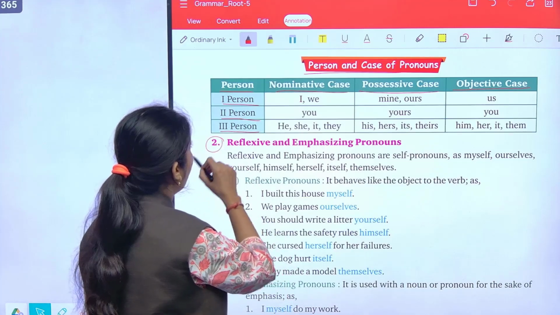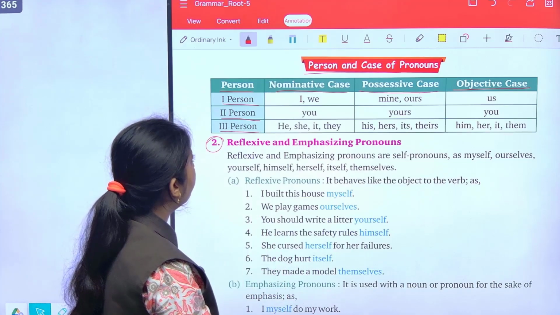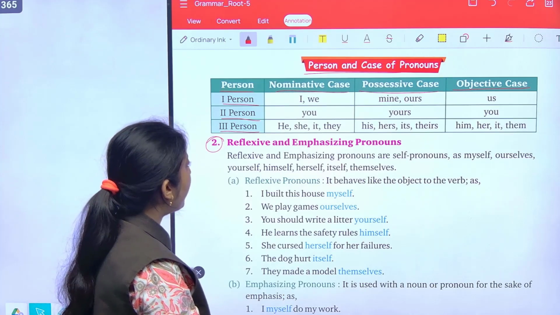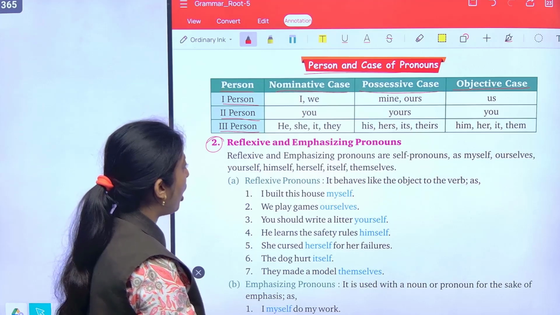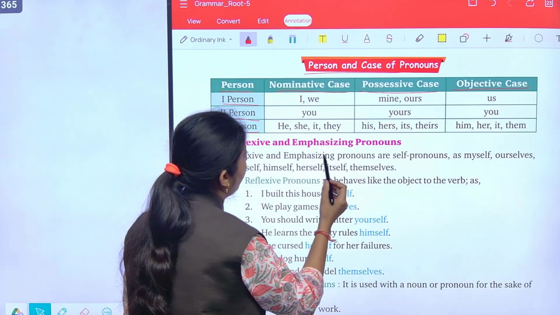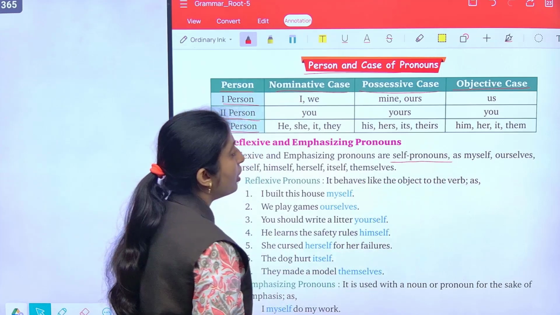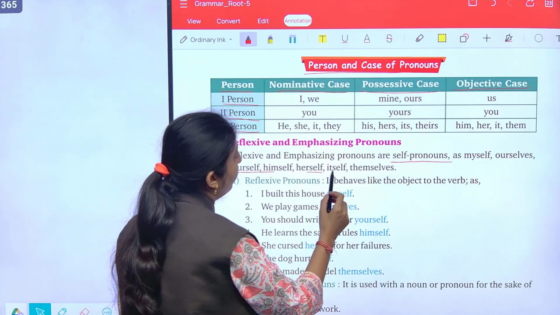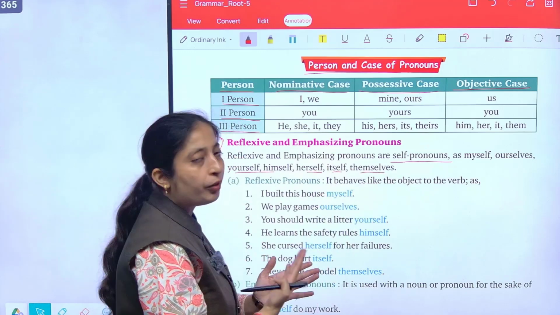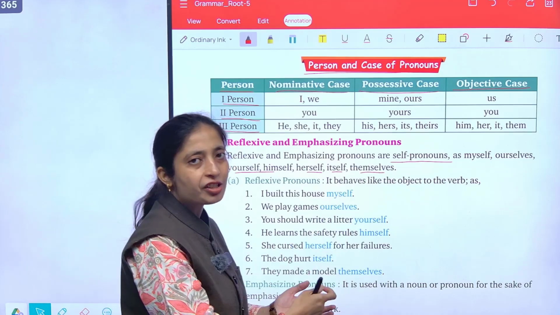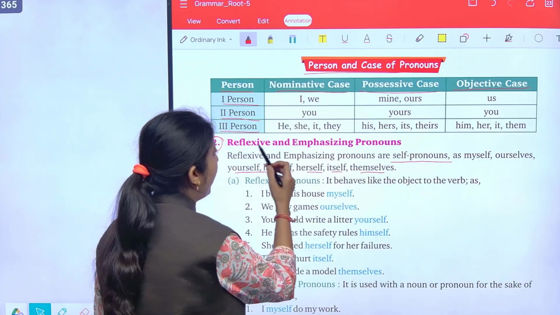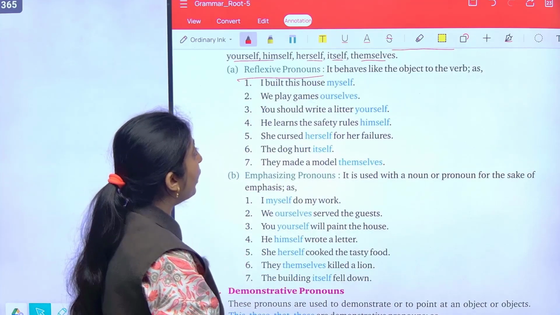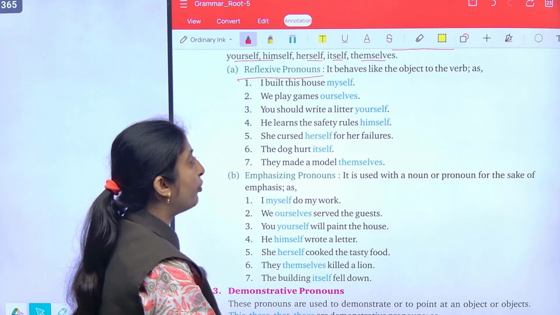Now, second type of pronoun, reflexive and emphasizing pronouns. Reflexive and emphasizing pronouns are self pronouns as myself, ourselves, yourself, himself, herself, itself, themselves. So the words having self attached to the word are reflexive and emphasizing pronouns. So reflexive pronouns, it behaves like the object to the verb.